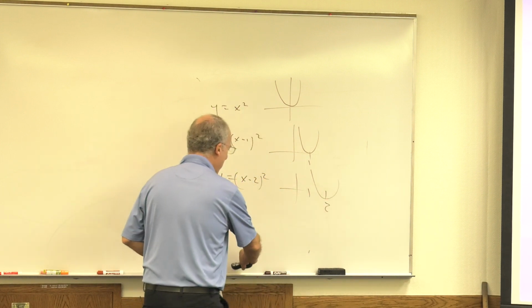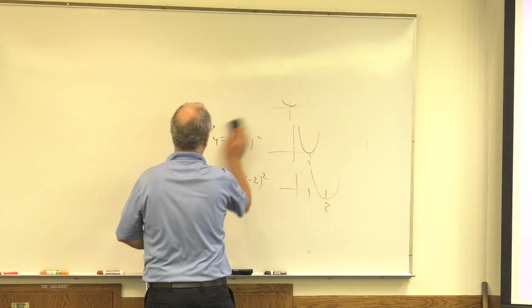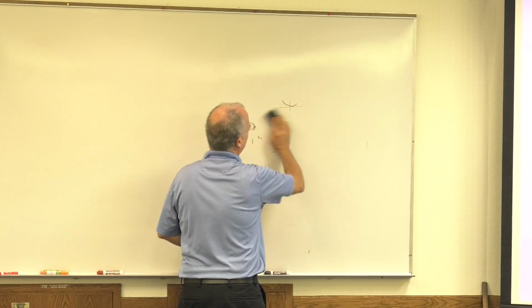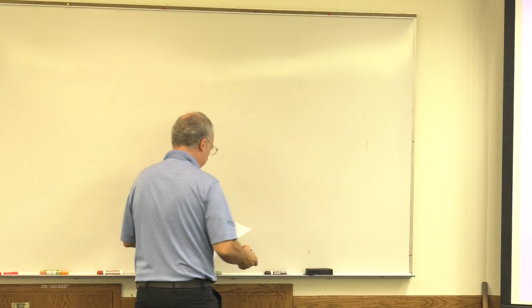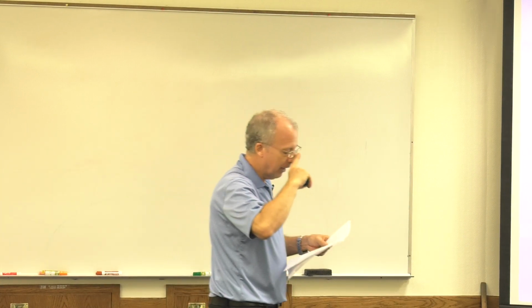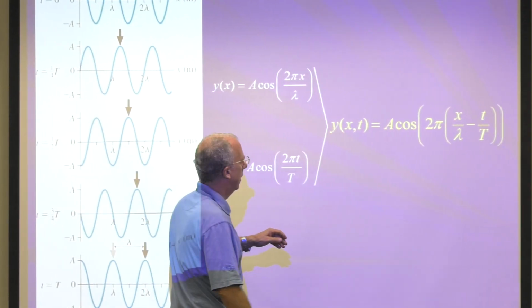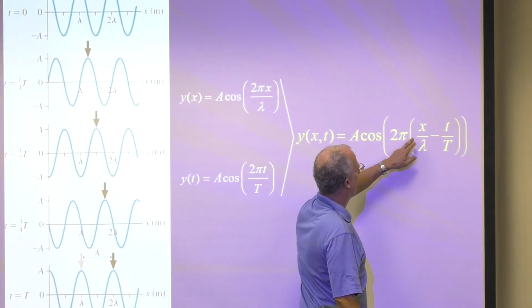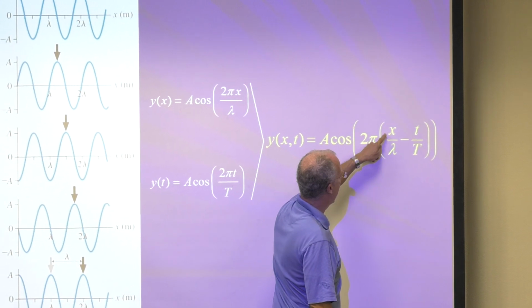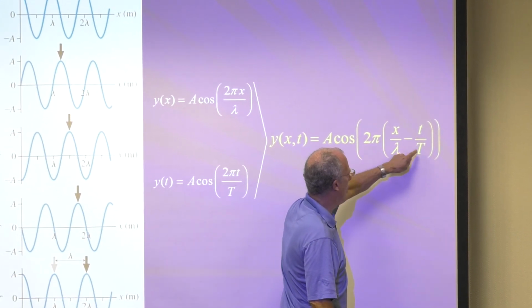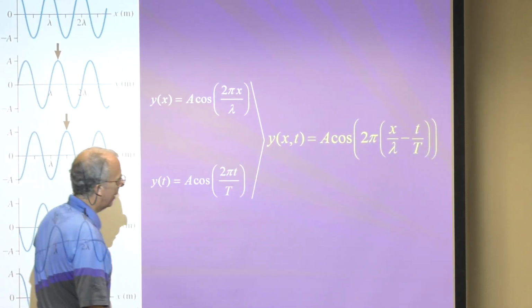So I'm going to skip some math, sorry, and just give you the answer. But it should make sense from what we've just discussed, all right? So if we want our wave to move to the right, we're just going to say 2 pi x over lambda minus 2 pi t over T. Okay? So that's it.